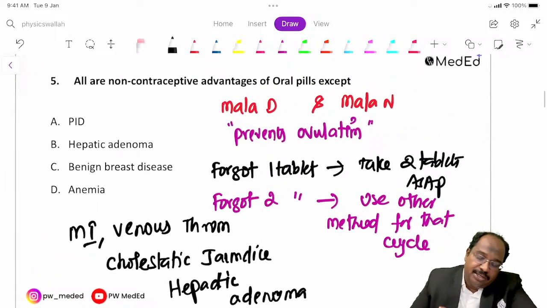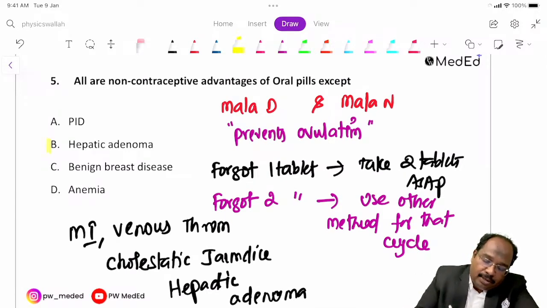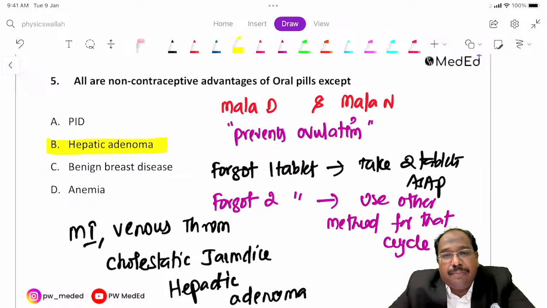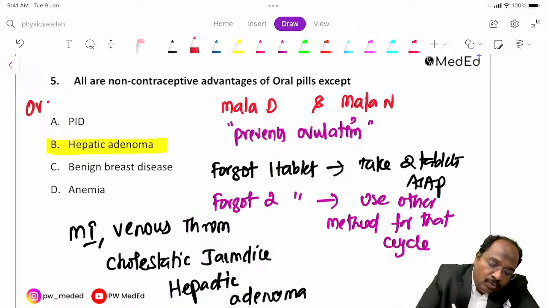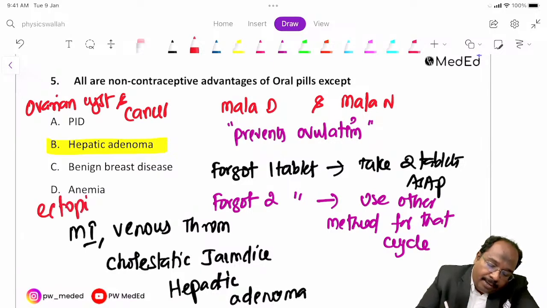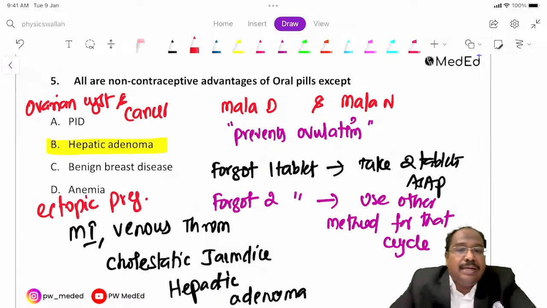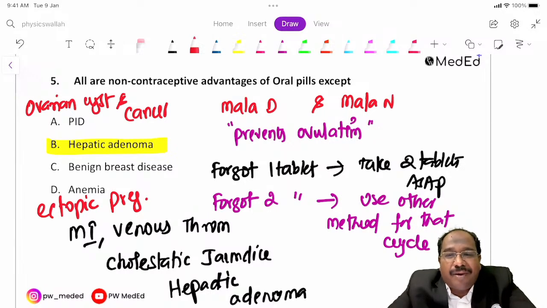The question is all are non-contraceptive advantages of OC pills. OC pills can be given for other conditions: PID, benign breast disease like fibroadenoma and fibrocystic disease, and anemia. You can also give them for ovarian cyst and ovarian cancer, and for ectopic pregnancy. These are the non-contraceptive benefits, apart from contraception.